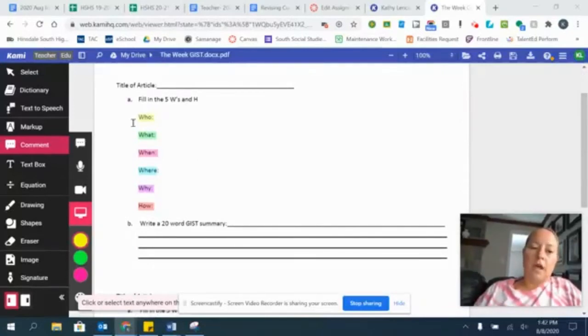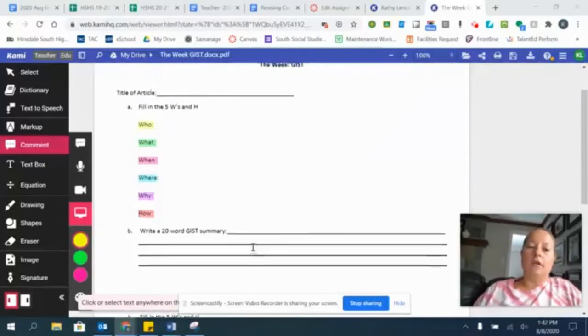One part is part A here, where we ask you to discover the who, what, where, why, when, and how of an article. Be able to answer these questions. And then in the second part, it's really taking these main points that you have put up here and writing a short summary of the article, which we'll come back to in a minute.